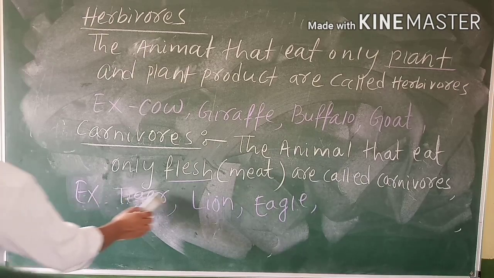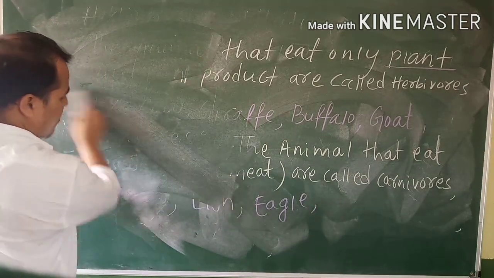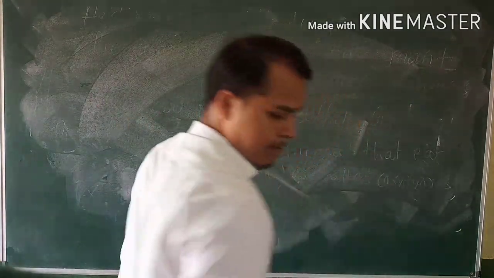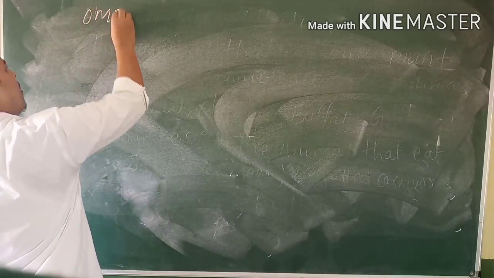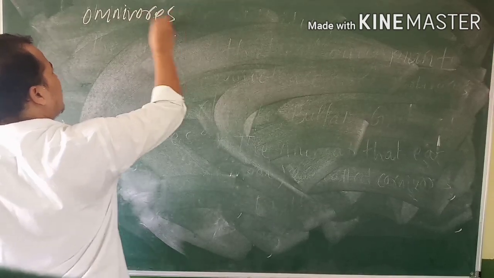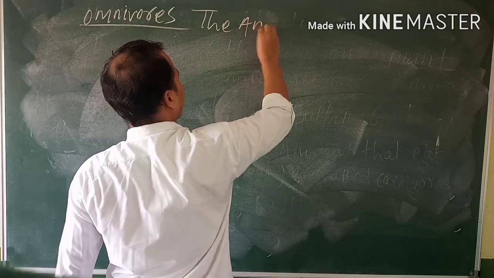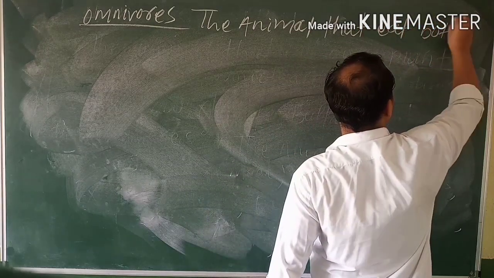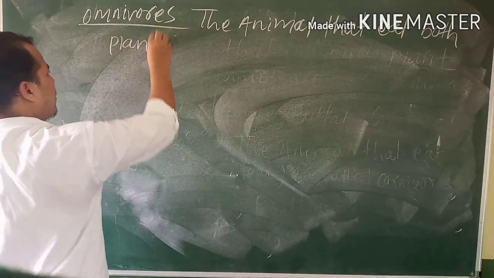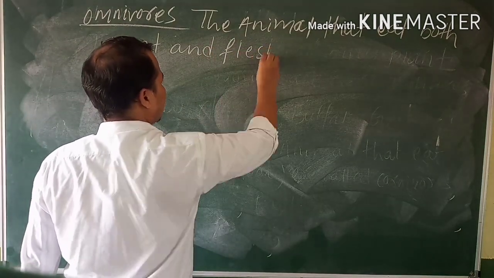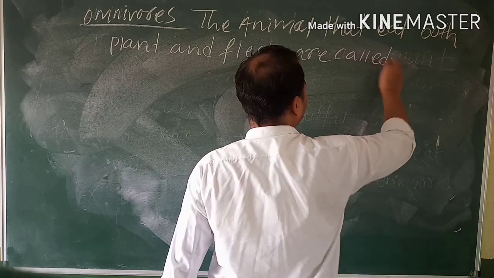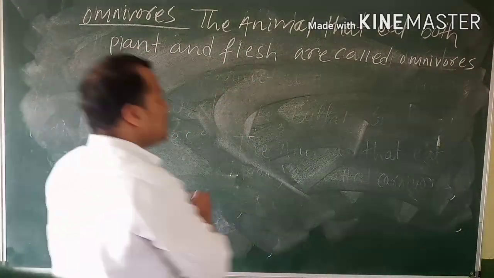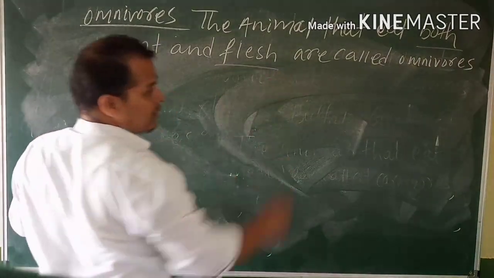Right, the third one, omnivorous. The animals that eat both plants and flesh are called omnivorous.